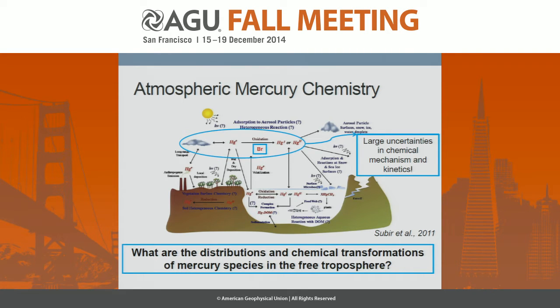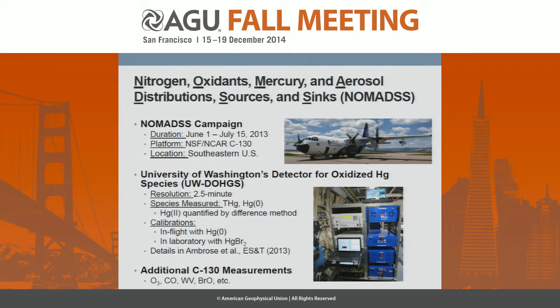So this was one of the key scientific objectives of our work on the NOMADSS campaign, to try to understand the distributions and chemical transformations of mercury in the free troposphere. In order to do this, we measured atmospheric mercury species on board the National Science Foundation and National Center for Atmospheric Research C-130 aircraft. The NOMADSS campaign took place during summer of 2013 and was located in the southeastern U.S.